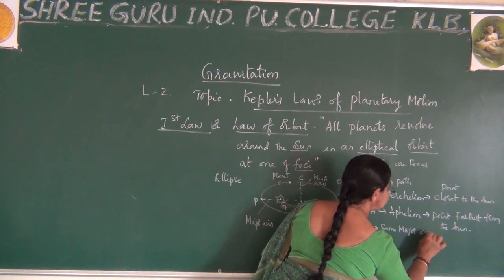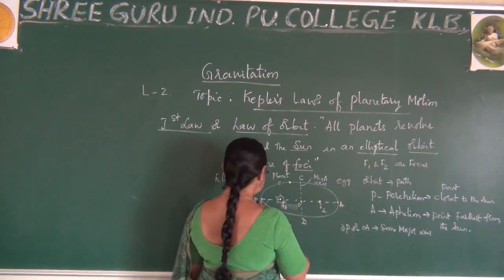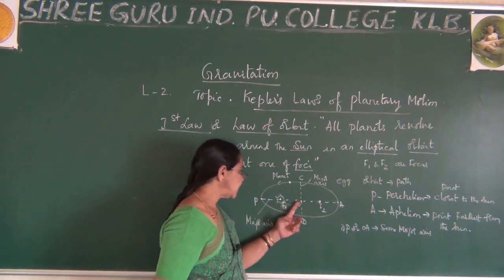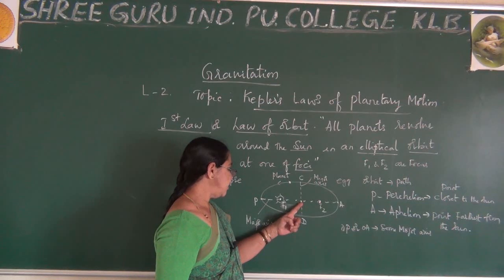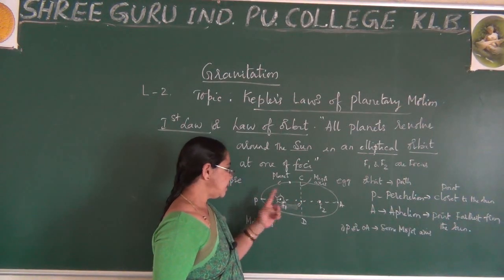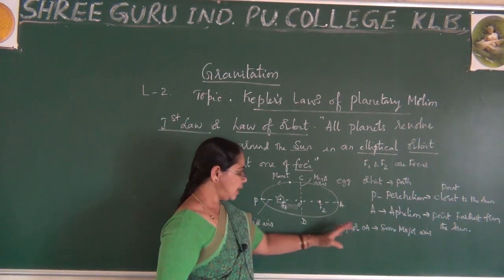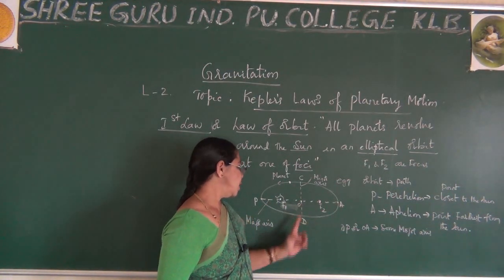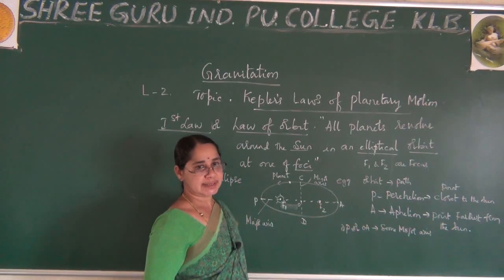Because from P to A is called the major axis, in that I have selected the point O and divided it, so OP or OA is called the semi-major axis.